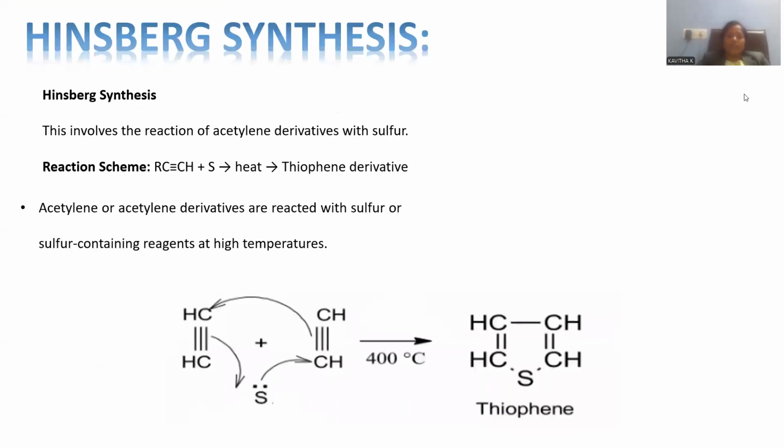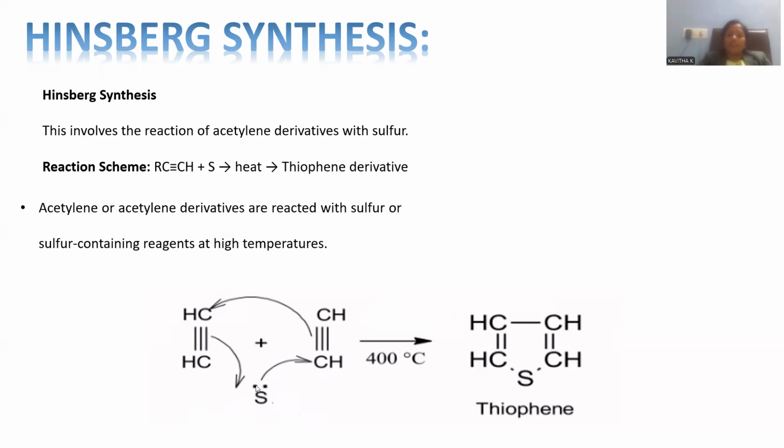Let me go with another possible named reaction for the synthesis of thiophene, the Hinsberg synthesis. The Hinsberg synthesis is operated by treating 2 moles of acetylene with sulfur. Right, so sulfur powder will be added directly to the 2 moles of acetylene or else an alkylated acetylene molecule, and the reaction is feasible at elevated temperature. 400 degrees centigrade is the optimal temperature to operate, and this will participate in the ring cyclization in such a